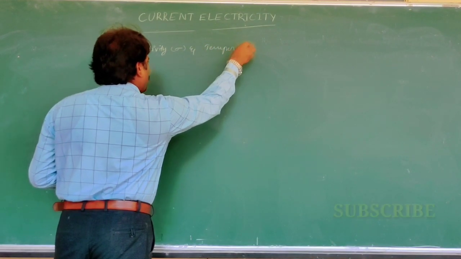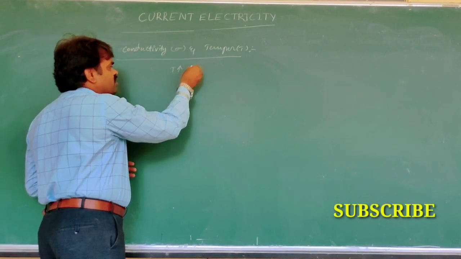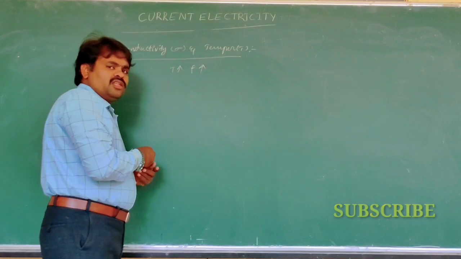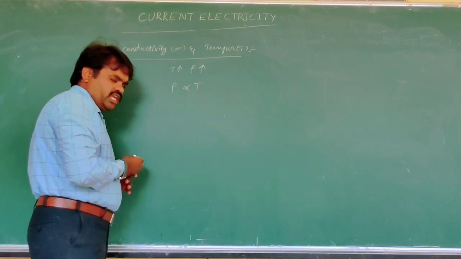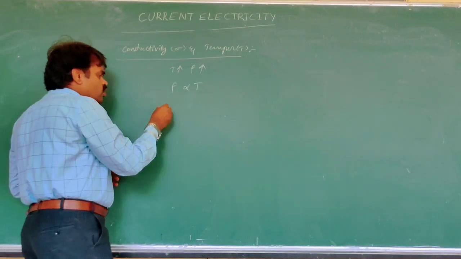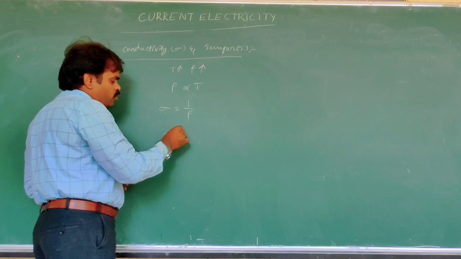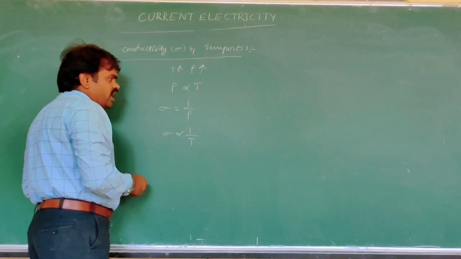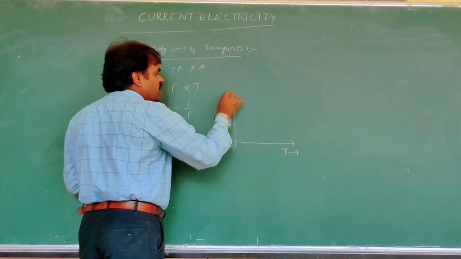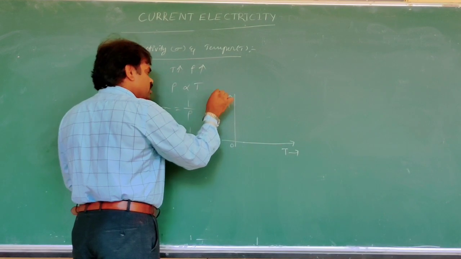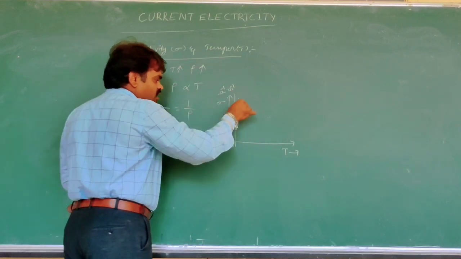For metallic conductors, as temperature increases, the resistivity increases. We simply say that rho is proportional to T. But conductivity is the reciprocal of resistivity, so sigma is proportional to 1 by T. Then the graph of conductivity against temperature is like this, with conductivity in ohm inverse meter inverse.